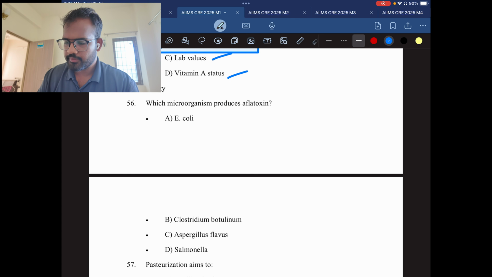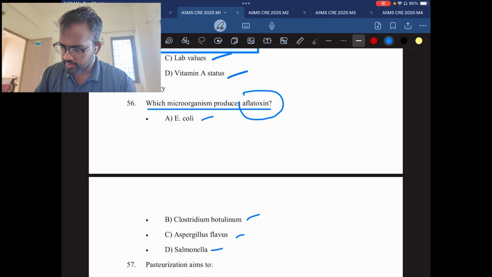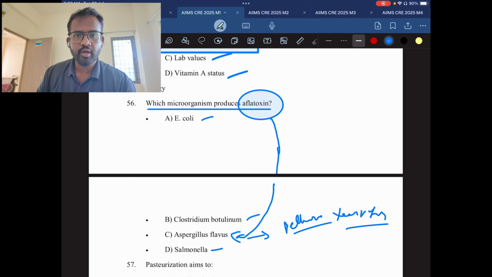Question number 56. Which microorganism produces aflatoxins? E. coli, Clostridium botulinum, Aspergillus flavus, Salmonella. Whenever you find the word aflatoxins, always link aflatoxin to Aspergillus species. Within Aspergillus species, you will find penicillin, yeast, fungus, etc. Everything belongs to Aspergillus flavus.